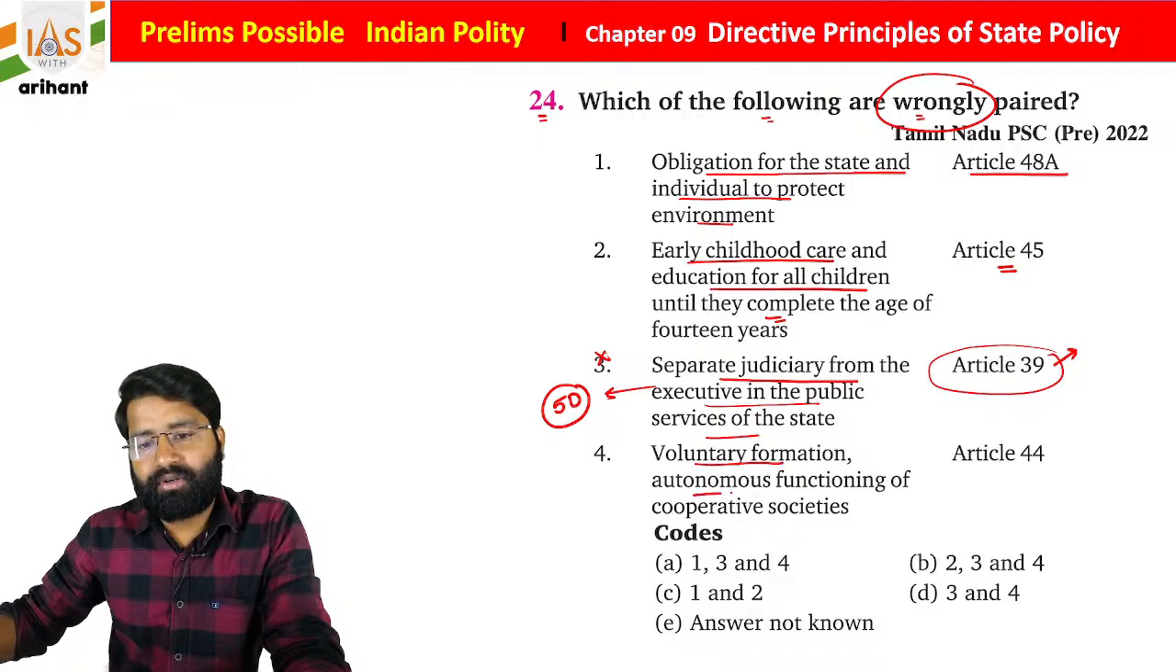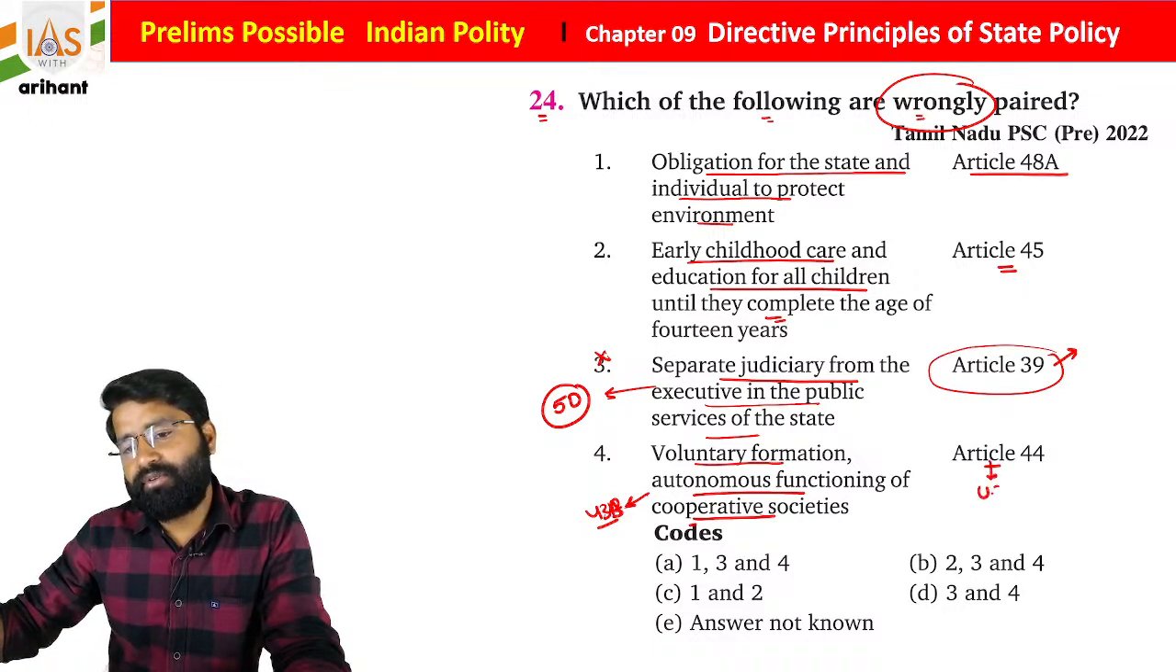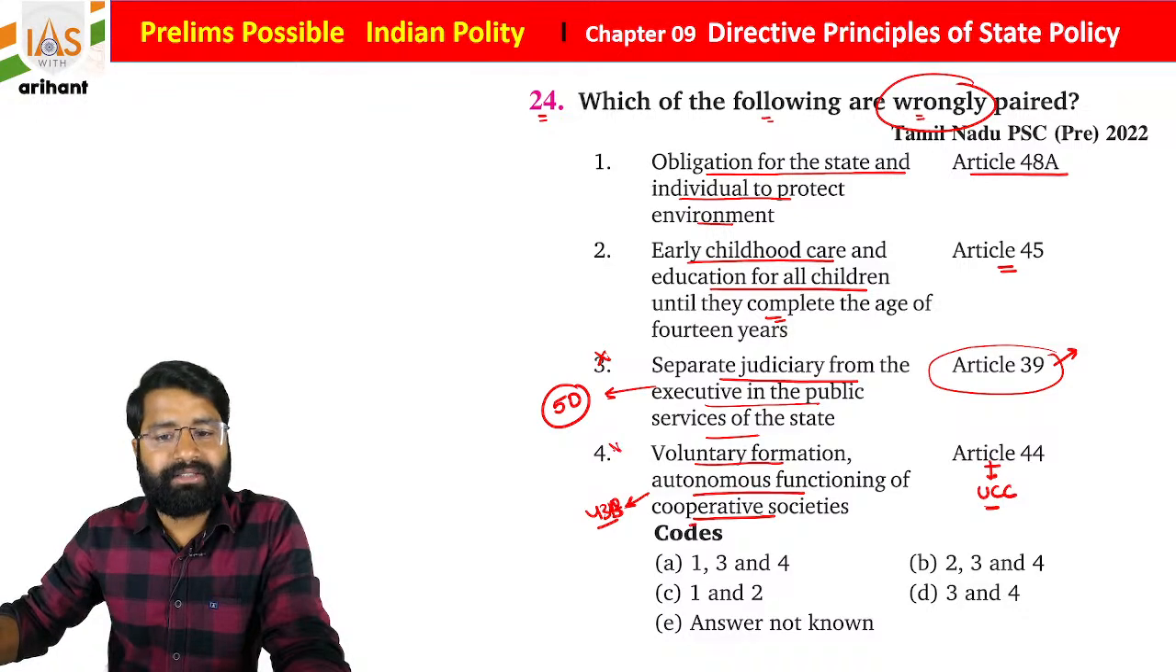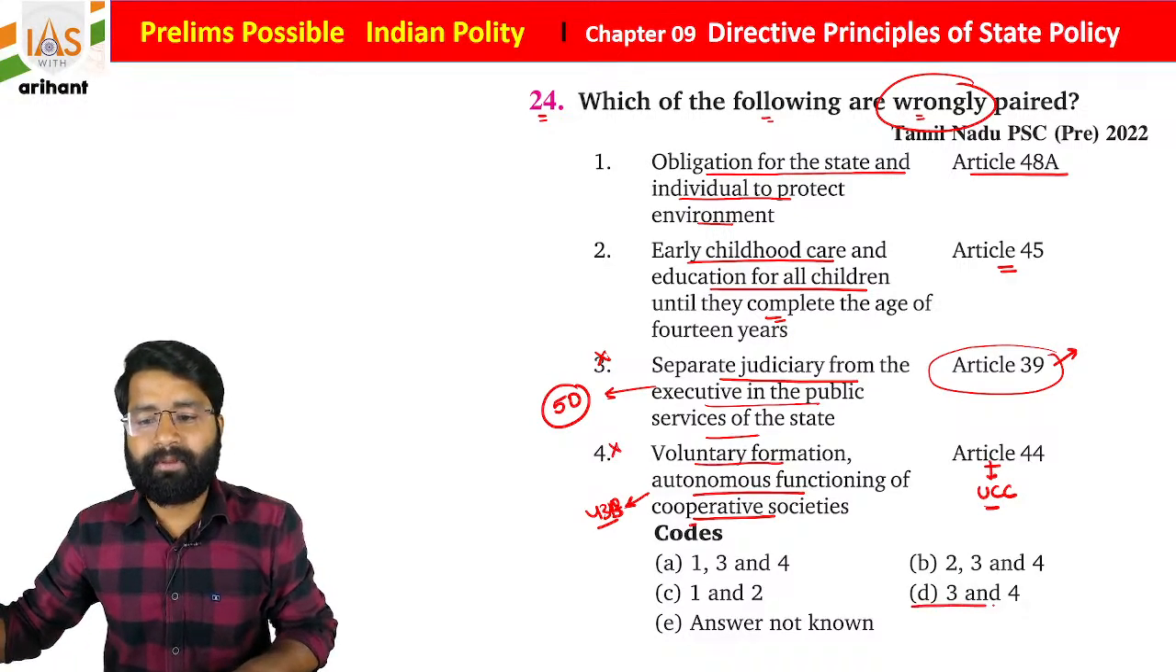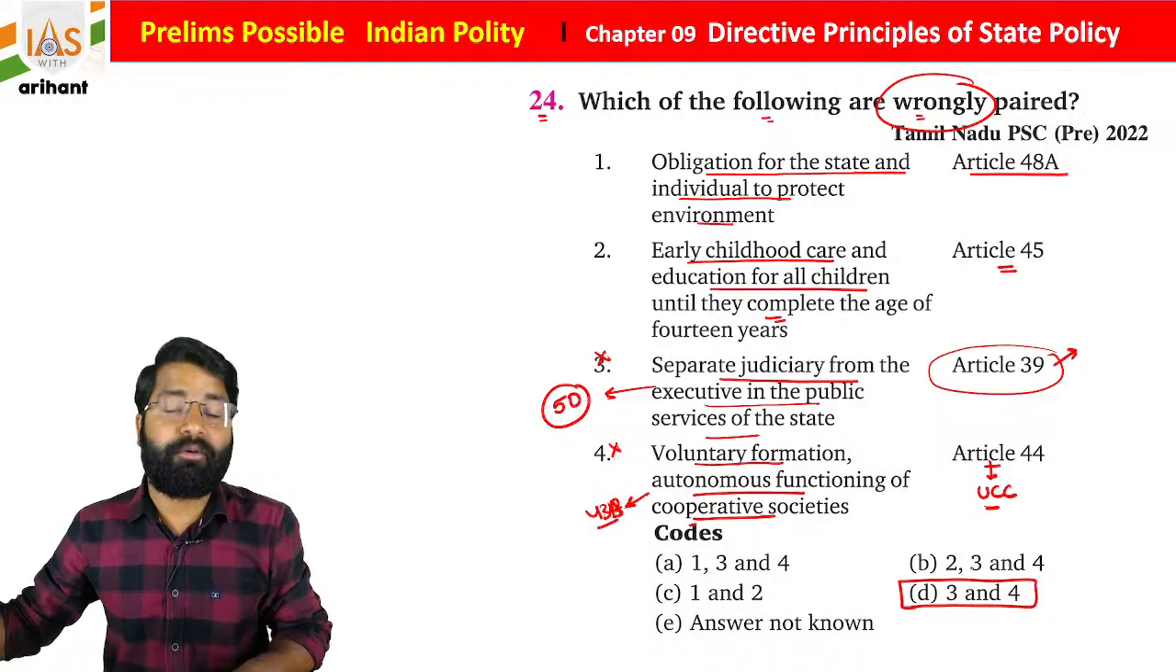Voluntary formation, autonomous functioning of cooperative society is under Article 43 clause A, sorry, clause B. Article 44 is about uniform civil code. So automatically this fourth statement is also incorrect. So we can go with the statement, option D.